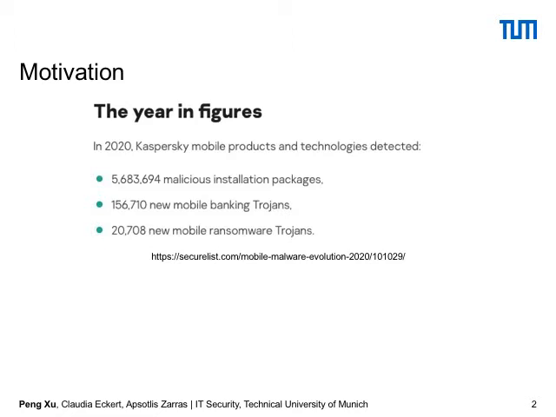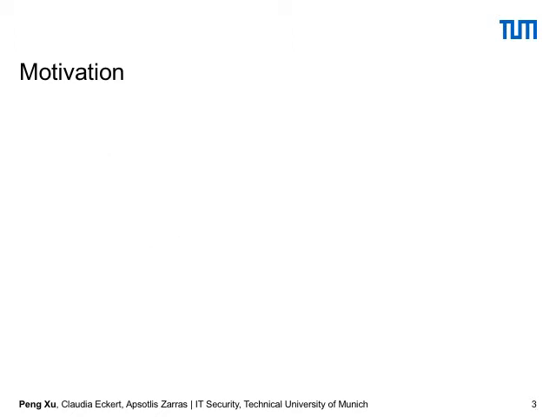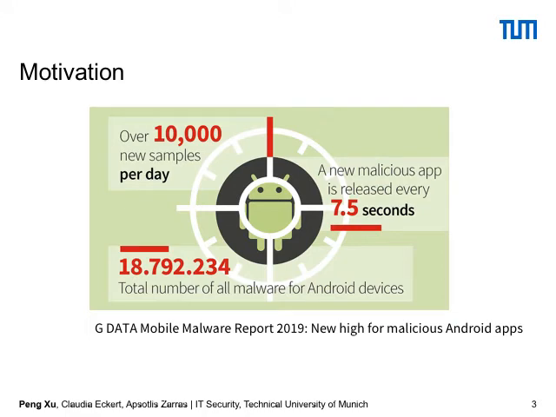Among them, around 156,000 new mobile applications are banking trojans, and also around 20,000 new mobile ransomware. And also, in 2019, we have a report which says that nearly every 7 seconds there is a newly released malicious application, and also around 10,000 per day. I mean, 10,000 malicious samples per day. And in total, in 2019, we got 80 million new malicious applications for Android devices.